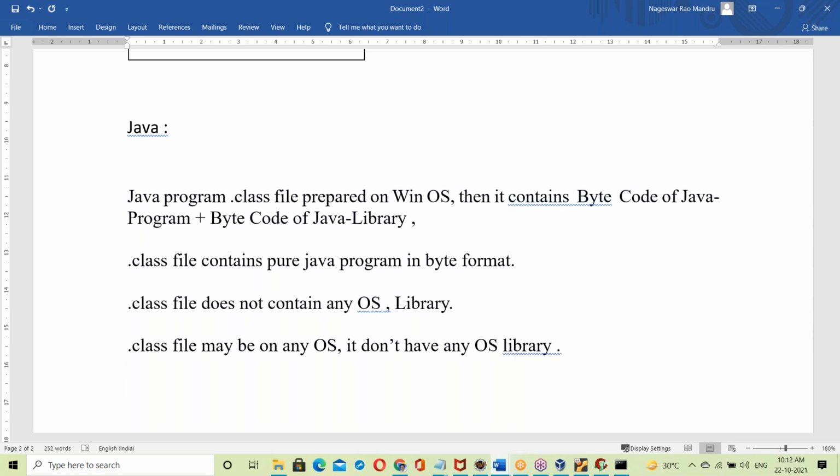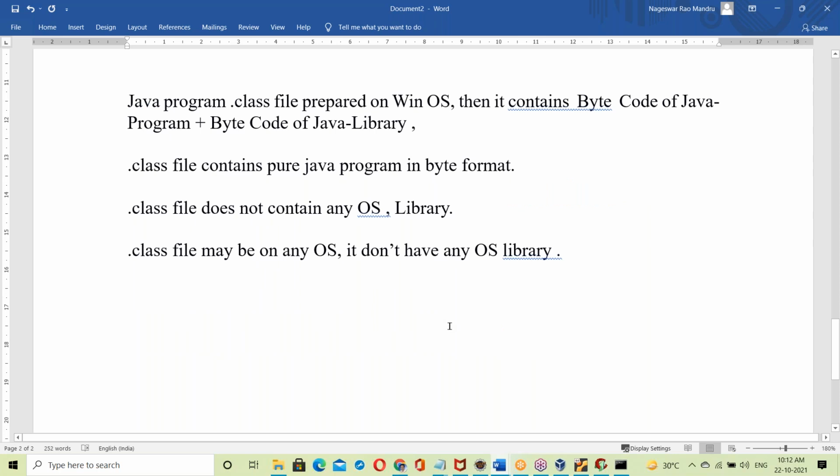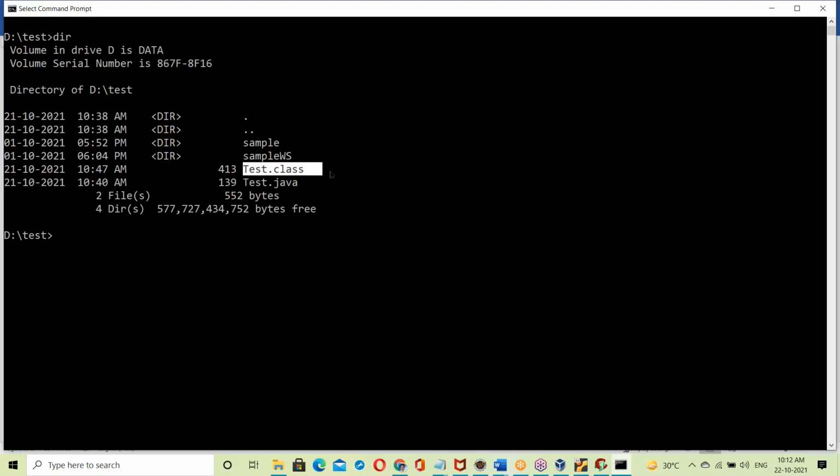A .class file is a pure Java program. Suppose we take a Tested.class file. Suppose it is prepared in this way. Tested.class is simply a plain Java program.